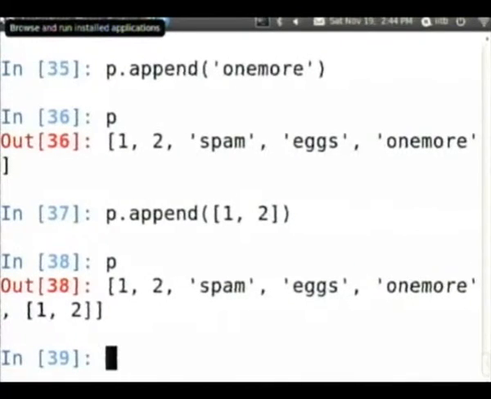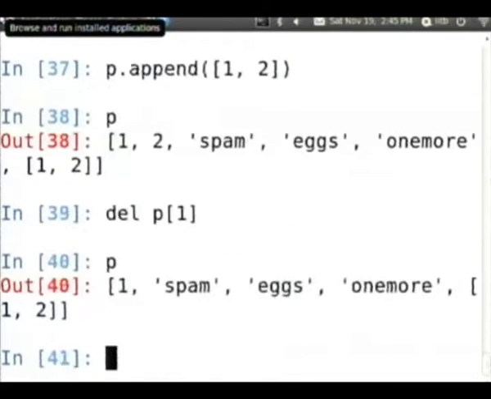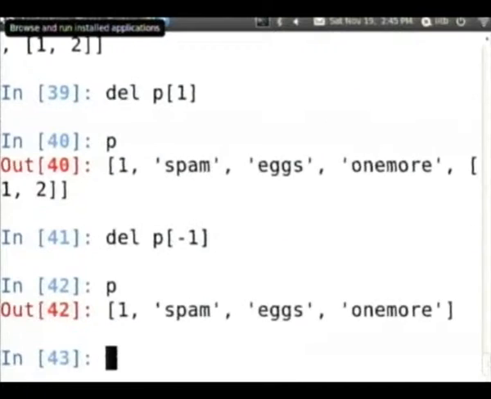Now to remove an element, I can say del P. Let's say I want to remove the last element, P of minus 1, or if I want to remove the second element, this will remove the 2, or I can say del of P of say minus 1, now that element is gone.